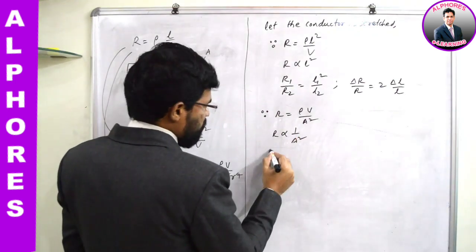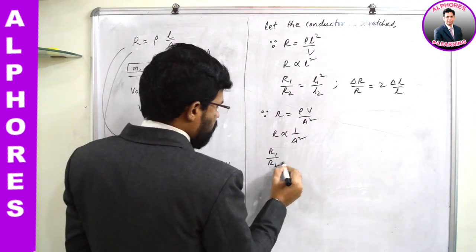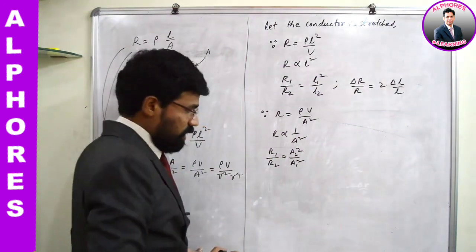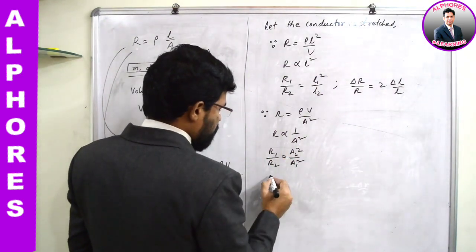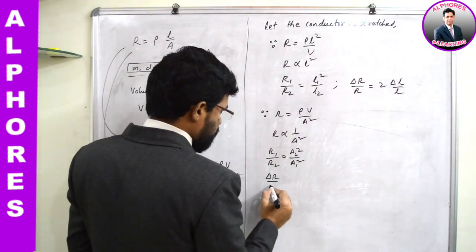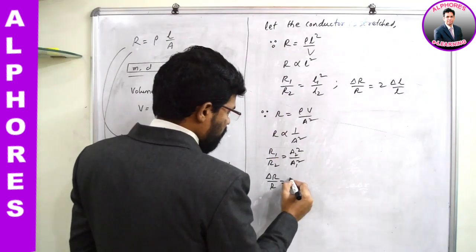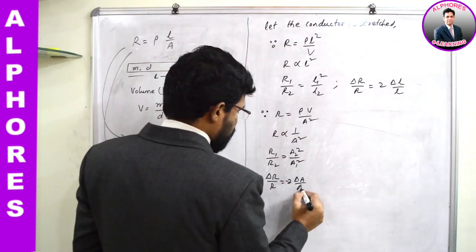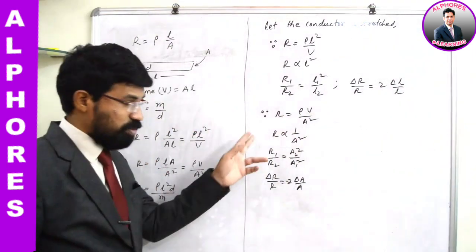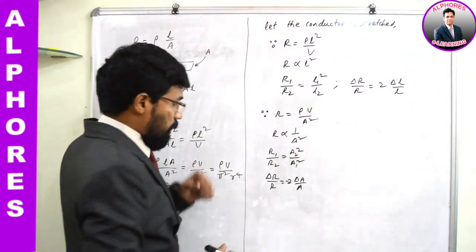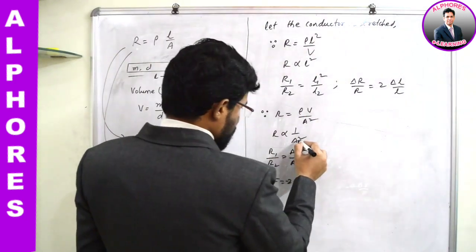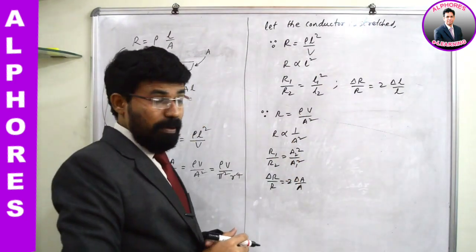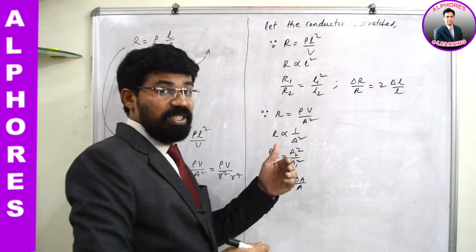If this is the situation, you can write R1 by R2 is equal to A2 square by A1 square, isn't it? And connected with this, the fractional change in resistance can be expressed as delta R by R is equal to minus 2 into delta A by A. This negative sign indicates that both are inversely related. Okay, and if it is inversely proportional to A square, here A can be replaced with what? Pi r square. Pi r square whole square is what? Pi square r power 4.